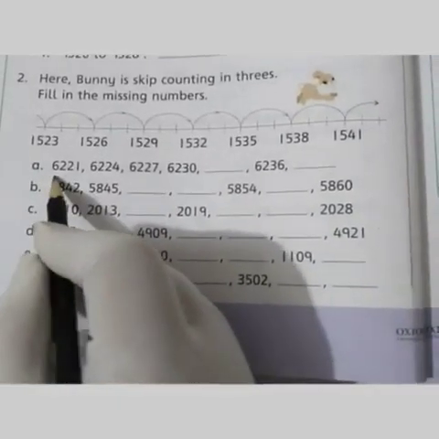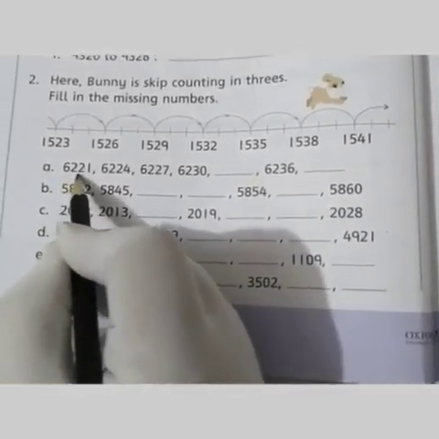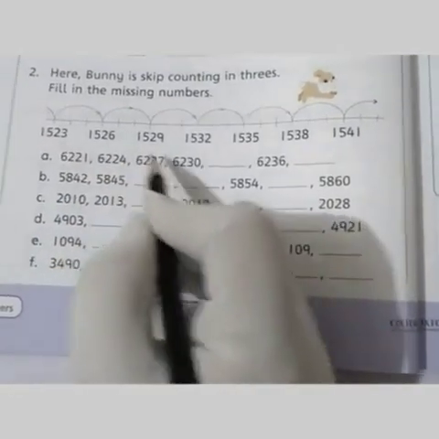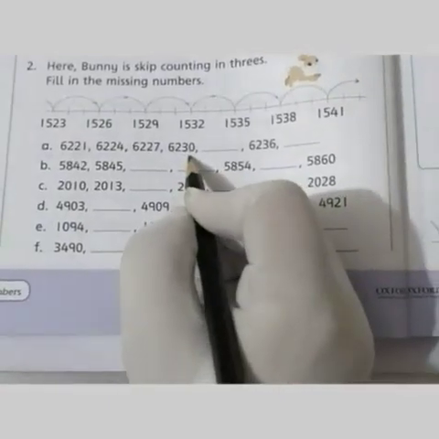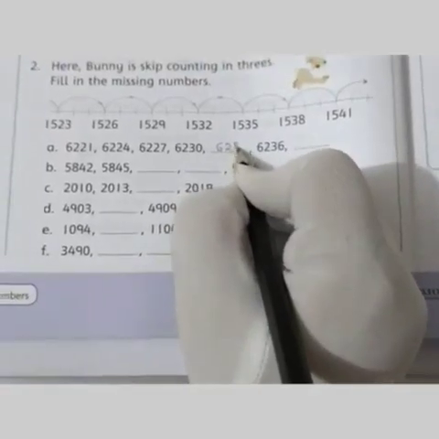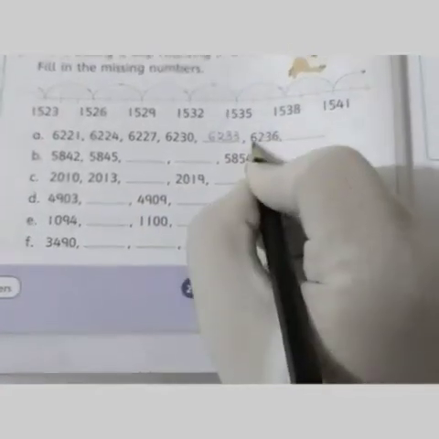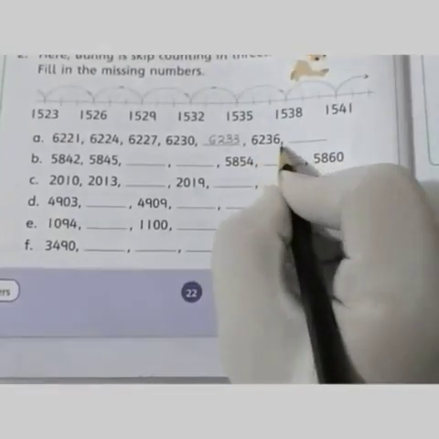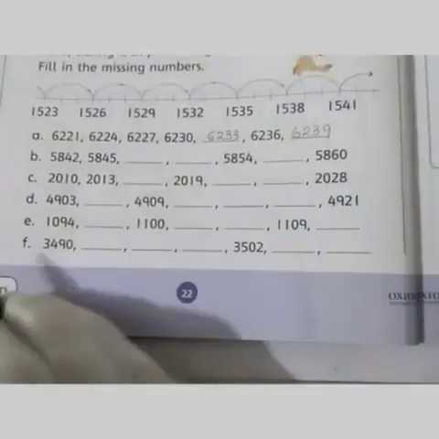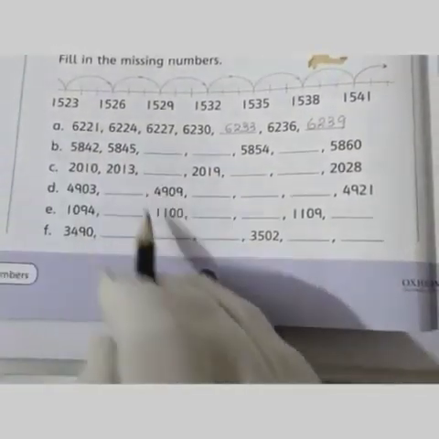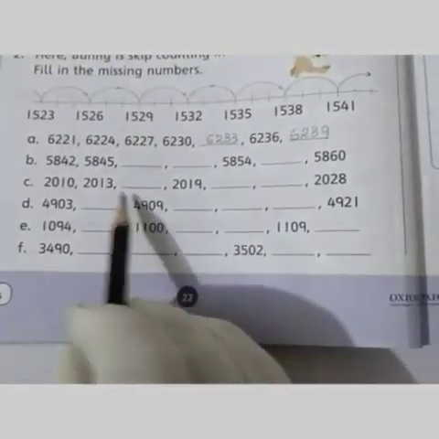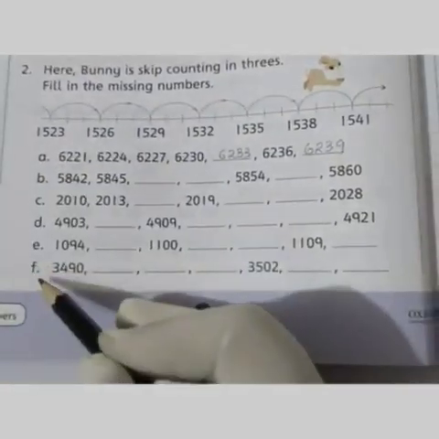Here it is, part A, 6221, 6224, after 24, 27, then 30, and after 30, what do we have? 6233, and after 6233, 236, then 6239. In this way, complete exercise 2 by skipping 3 numbers, skip counting in threes. Complete your exercise, part A till F.